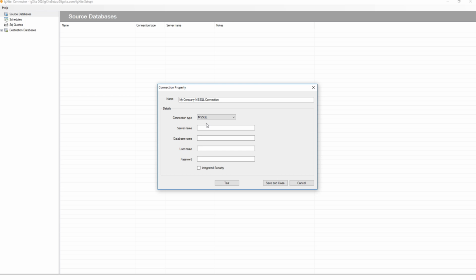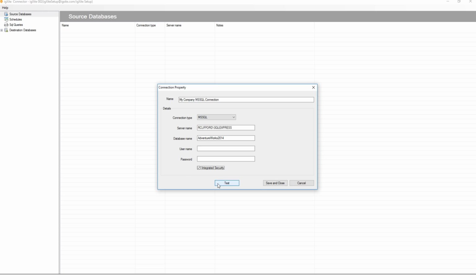If you do not know what server name or database name to enter, contact your company's database administrator or IT department for this information. If your Microsoft SQL database can connect you using your Windows authentication credentials, check integrated security without entering a username and password. If your Microsoft SQL database cannot connect you using your Windows authentication credentials, enter a username and password while leaving integrated security unchecked.